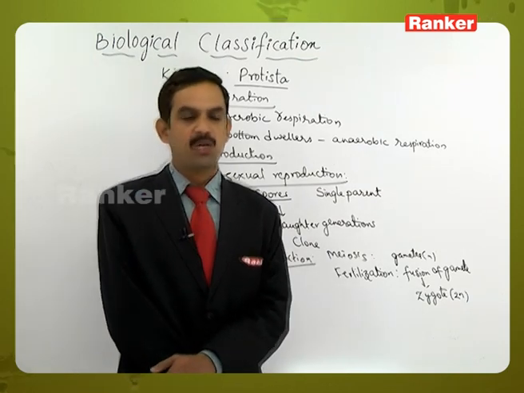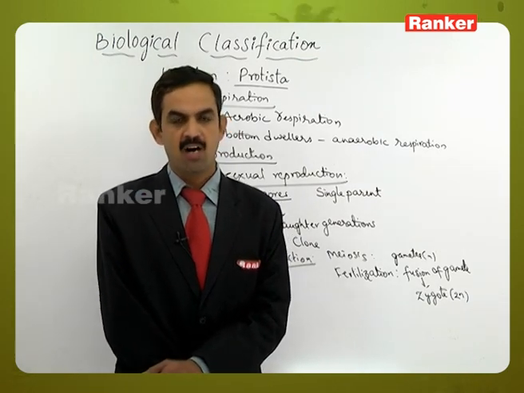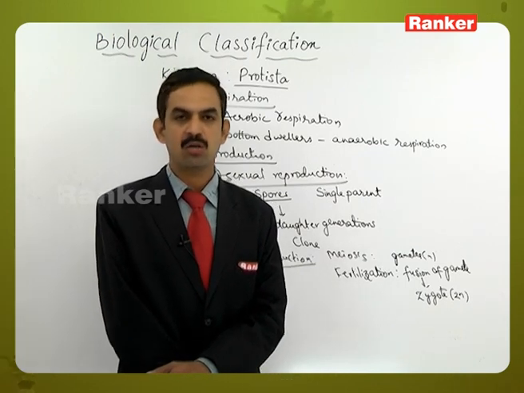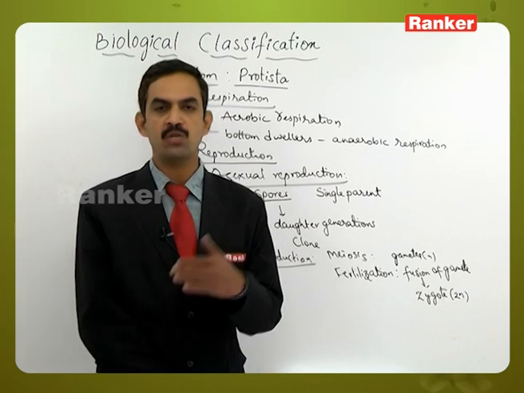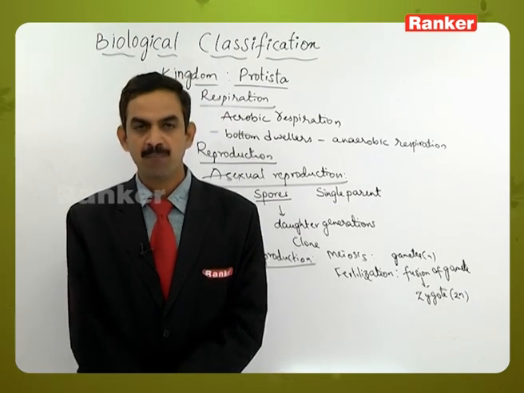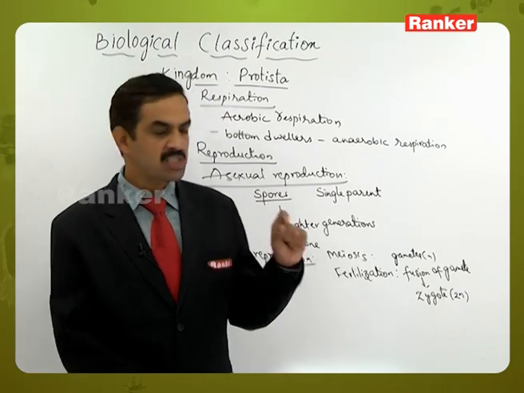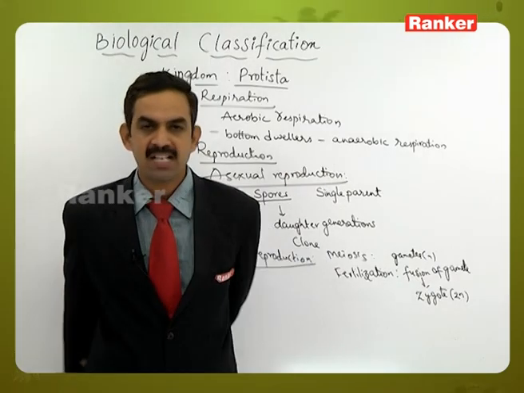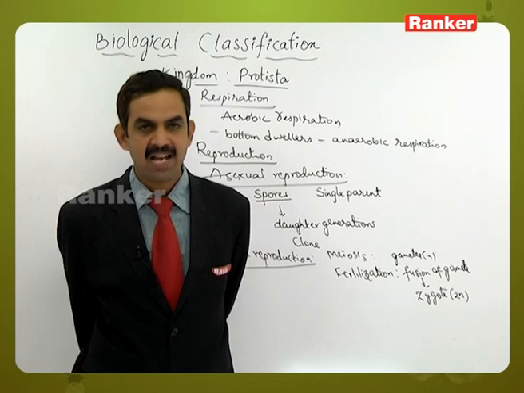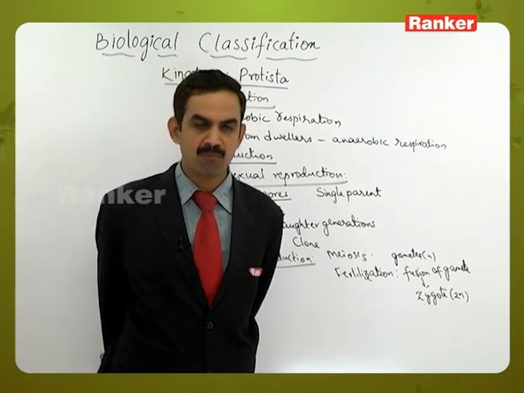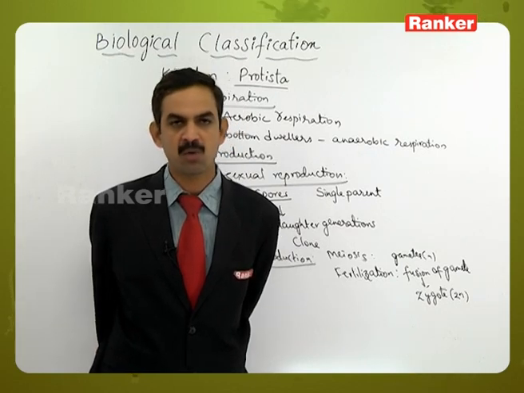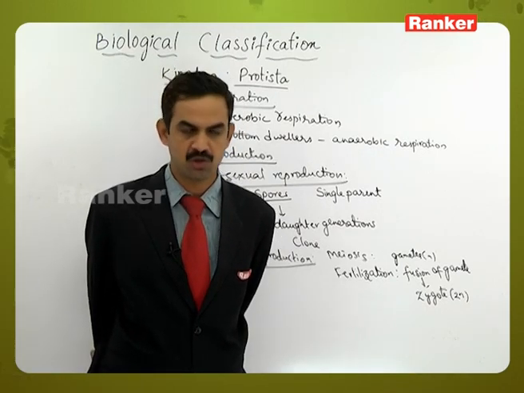And if the protistan body is a diploid one, the zygote will undergo repeated mitosis to produce the diploid body, and in that case the meiosis will occur during the formation of the gametes. That's why we call it gametic meiosis. Likewise, some members will exhibit gametic meiosis and some members will exhibit zygotic meiosis during sexual reproduction.